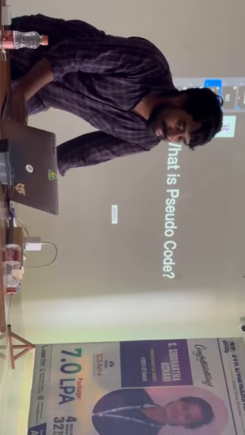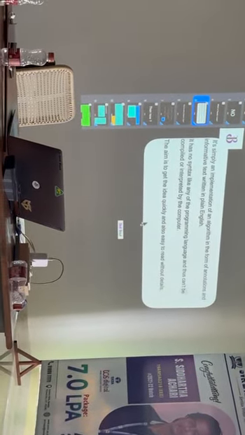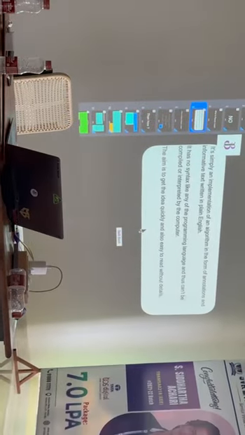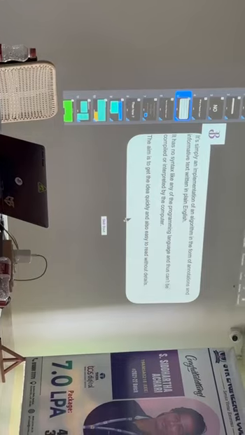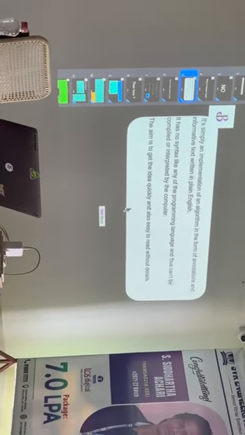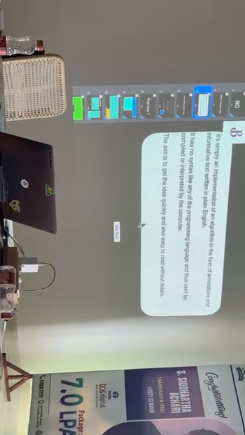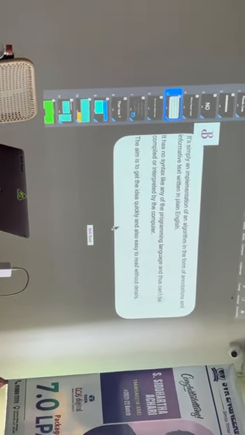Okay, you have seen this. Pseudocode is a simple implementation of an algorithm in the form of annotations and informative text written in plain English. It is normal English. It has no syntax like any programming language, and thus can't be compiled or interpreted by the computer.